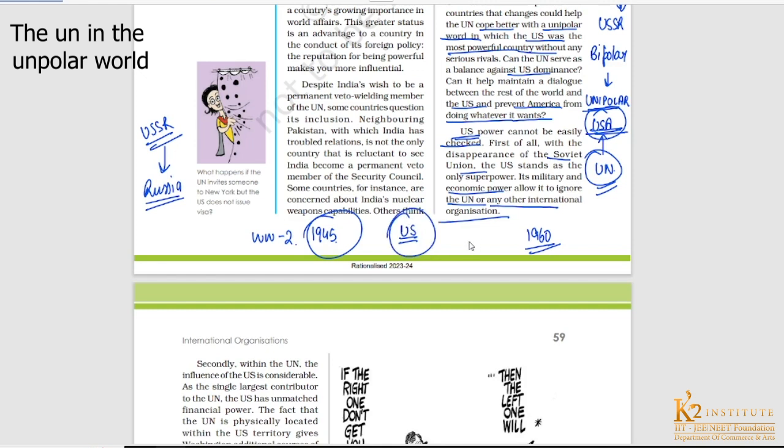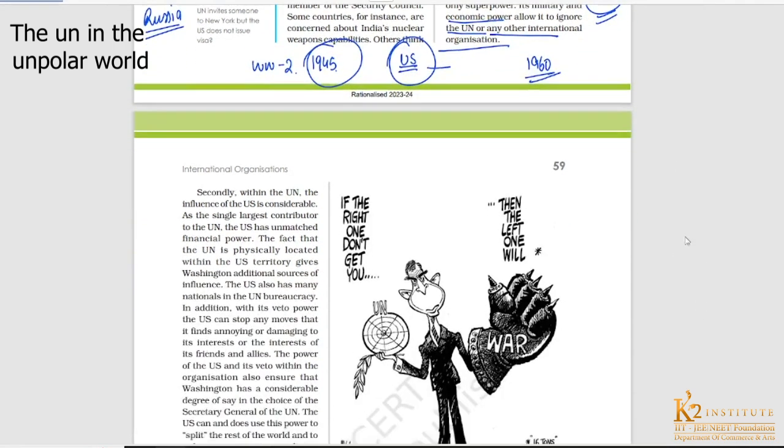Why would the US want to remain in an international organization when it is self-sufficient? The US has great military and economic power, so it does not require any other country's support. Everyone had this fear that the US might back out from the United Nations. The US would not require any military alliance, any grouping, or any global level cooperation, because the US is very powerful.